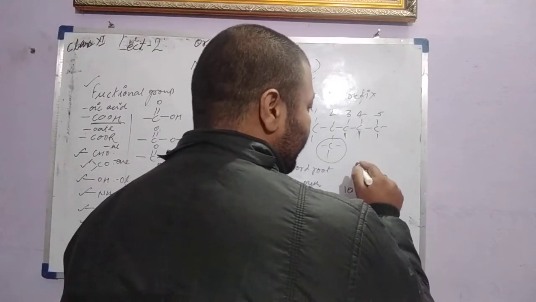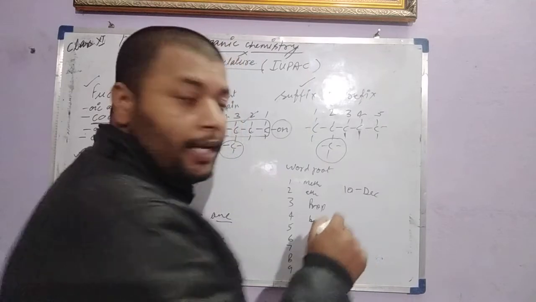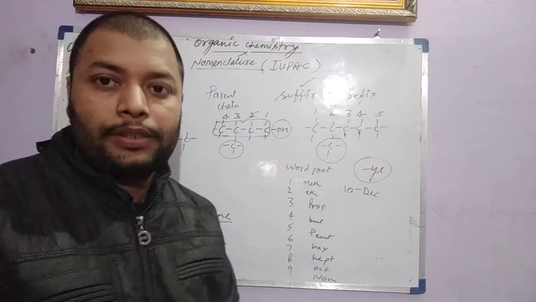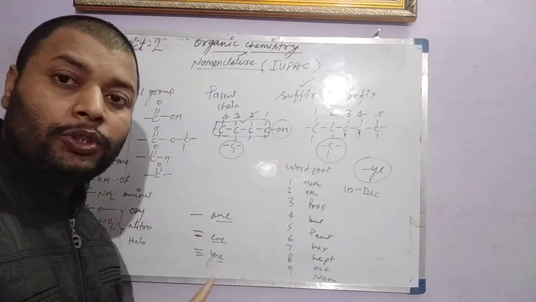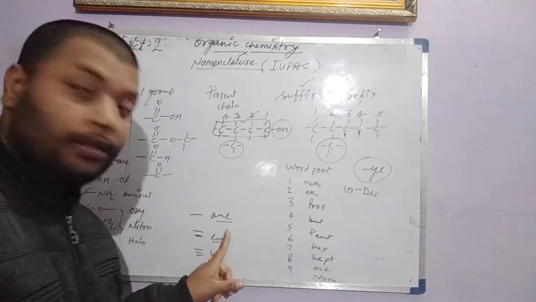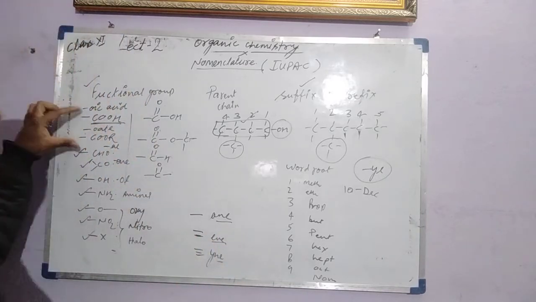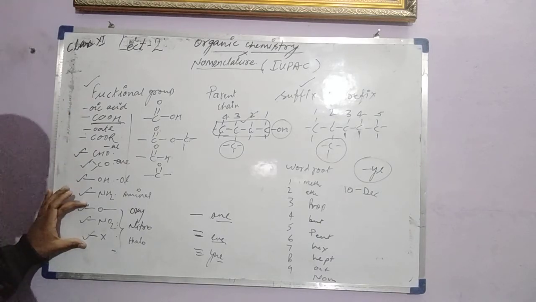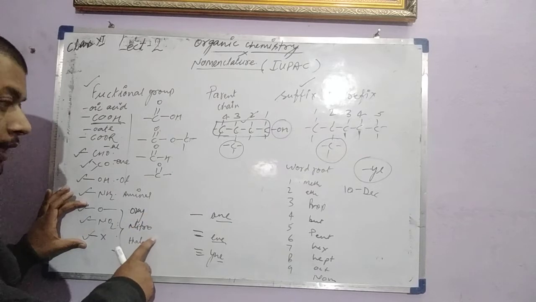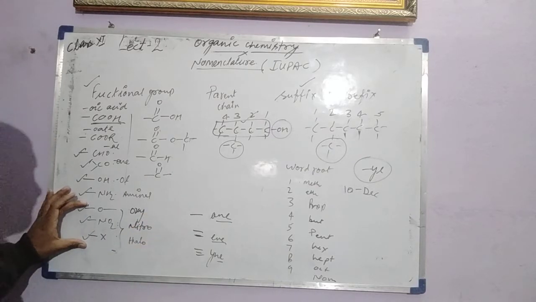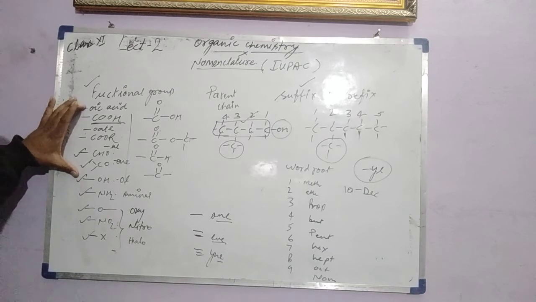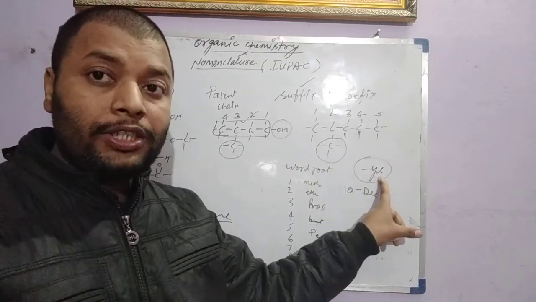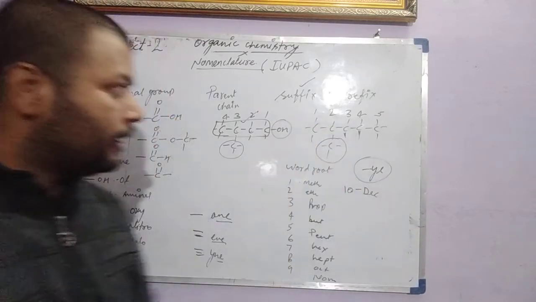One other suffix is called the branch suffix, that is actually -yl. Yl is a branch suffix. This is called the primary suffix, used only for bond. This is called the functional group suffix, used for different functional groups. This is called the functional group prefix. When there is no suffix used for a functional group, we have some prefix for different functional groups. So this is the functional group suffix. This is the functional group prefix. This is called the bond suffix. This is called the branch suffix.